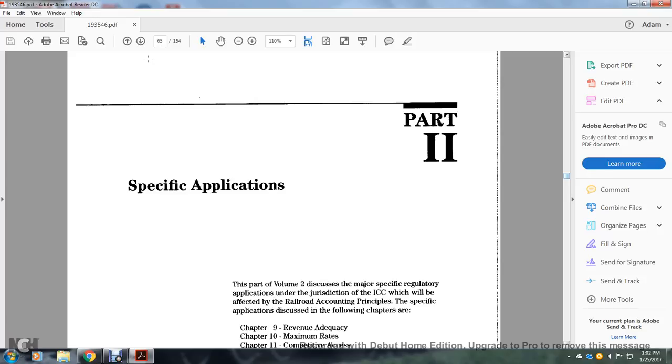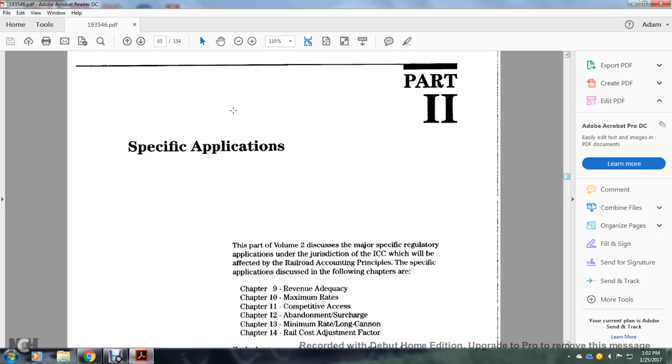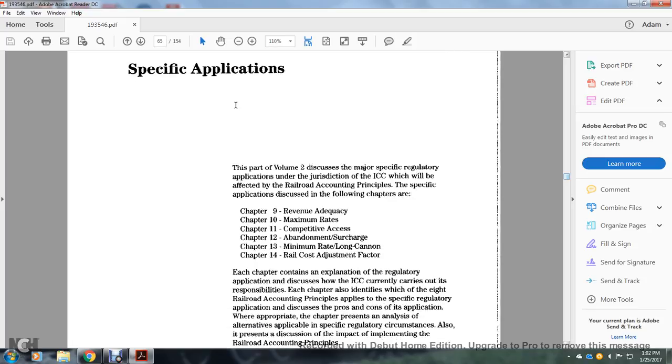The specific applications are discussed in the following chapters: Chapter 9, revenue adequacy; Chapter 10, maximum rates; Chapter 11, competitive access; Chapter 12, abandonment surcharge; Chapter 13, minimum rate law and canon; Chapter 14, railroad adjustment factor.